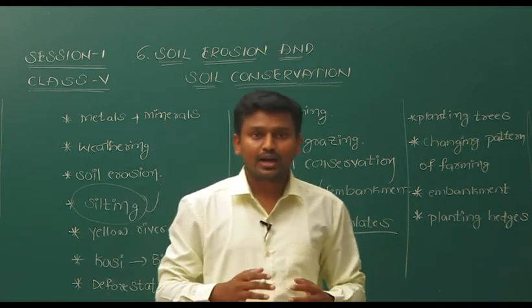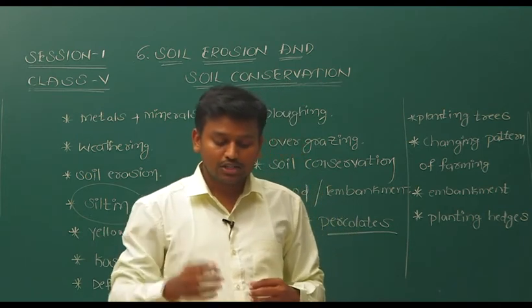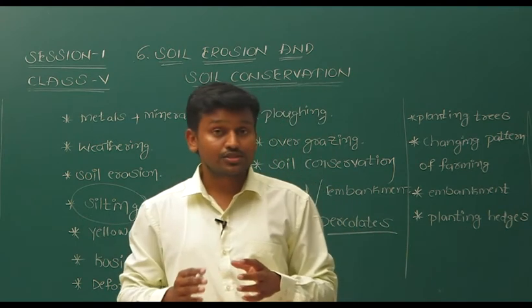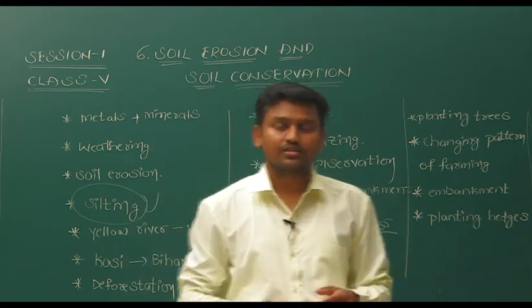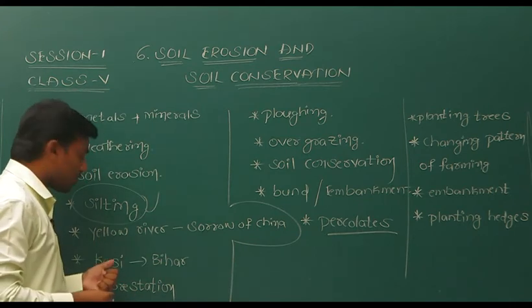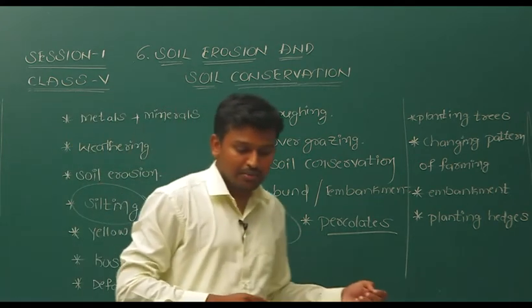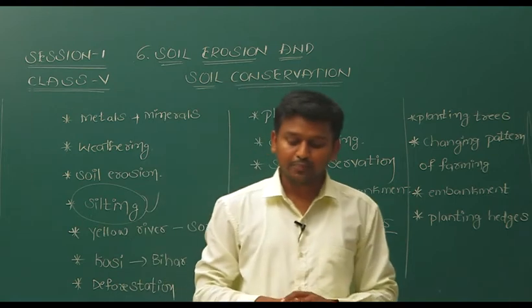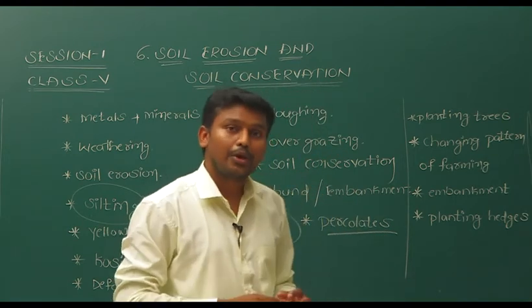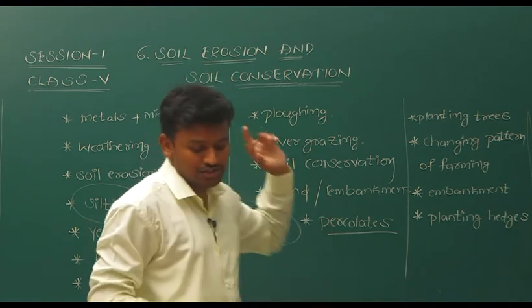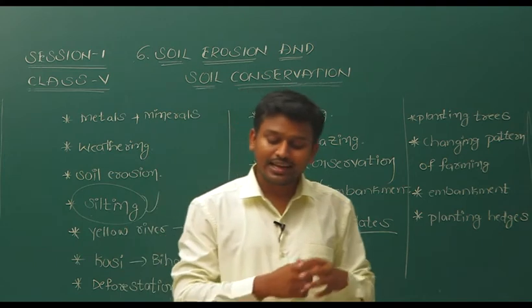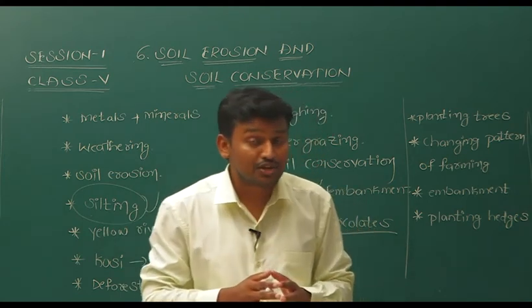Fourth one, in Bihar, the river dash also changes its course frequently. What is the meaning of course? Its route or direction. And what is that river in Bihar? That is Kosi. Kosi, and it is situated in Bihar. And next, fifth one, farmers suffer a lot because of soil erosion.